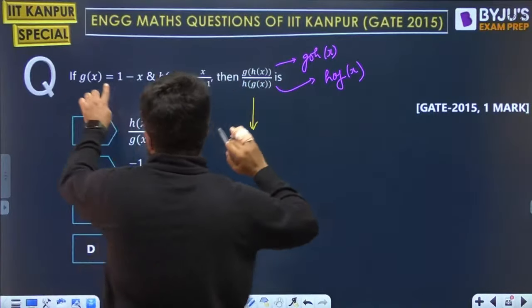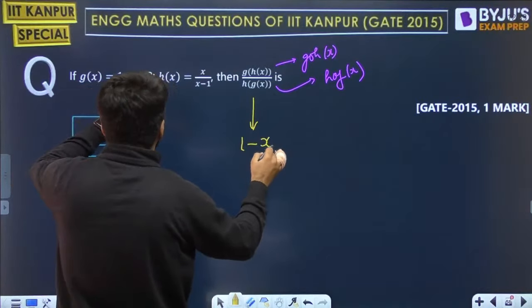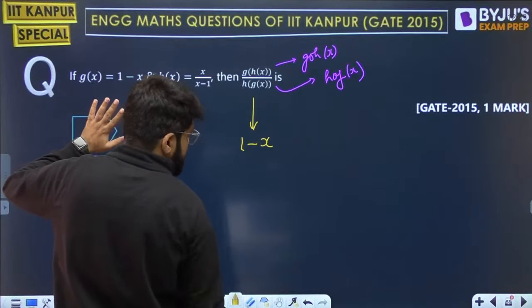So g of h(x). What is g of x? Everybody just concentrate. g of x is 1 minus x, but g of h(x) is asked. Just a second.